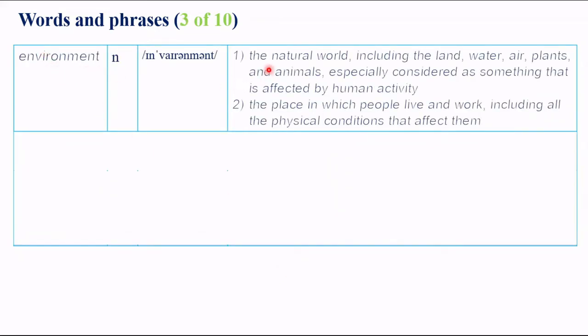Environment. In geography context, environment has two meanings. The first one is the natural world, including the land, water, air, plants, and animals, especially considered as something that is affected by human activity. The second meaning is the place in which people live and work, including all the physical conditions that affect them.